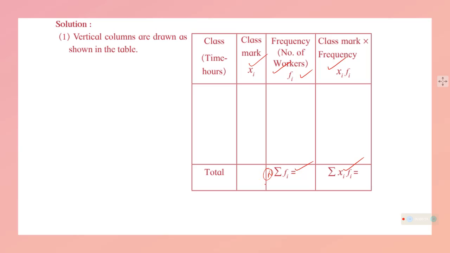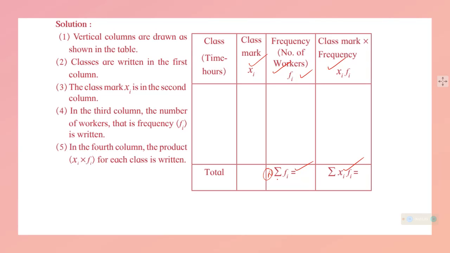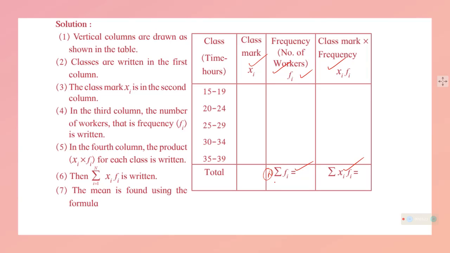So all these things you have studied and we are repeating it, so we need columns over there. Classes are written in the first column, then xi, the class mark, in the second column, third column will be the frequency, fourth column will be the product of the class mark and the frequency, and there will be a sum of it, which is the sum of all the class mark multiplied by the frequency, then mean can be found.